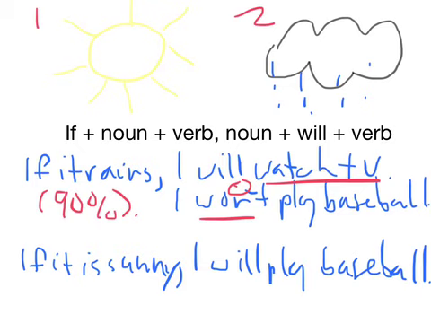Now let's look at the second sentence. If it is sunny, I will play baseball. Now be careful with the first clause. It doesn't match the structure that I showed you exactly, but it still matches. I have if, noun is it. Remember, it means weather. So if it is sunny, here I have my verb and then an adjective. So the adjective goes after the verb. If it is sunny, if it is rainy, if it is cloudy. If it is sunny, I will play baseball.